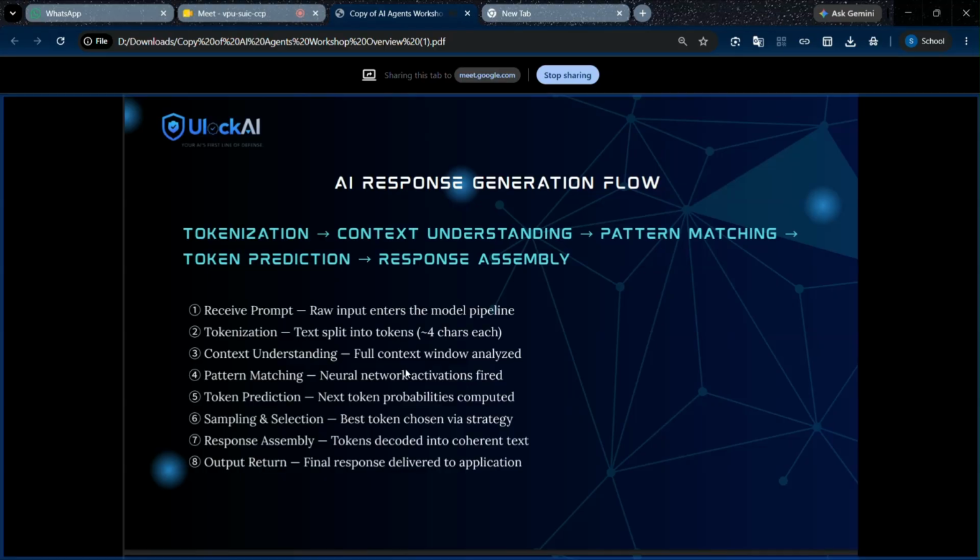Response assembly means taking the things the user set in constraints. Based on that, the response should be written to the user as output. In output return, the final response will be delivered to the application, so that we can build it into the application.